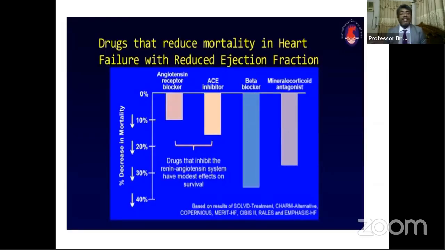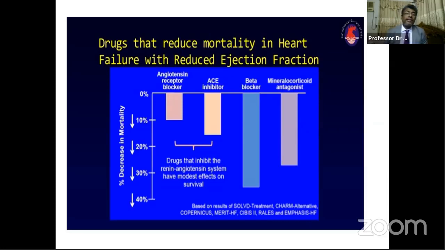So from this slide, we can see the drugs that reduce mortality in heart failure with reduced ejection fraction. We see the angiotensin receptor blocker or ACE inhibitor, and here also a beta blocker and mineralocorticoid antagonist. And the rest is ARNI.